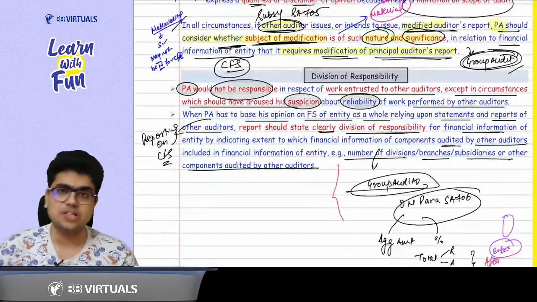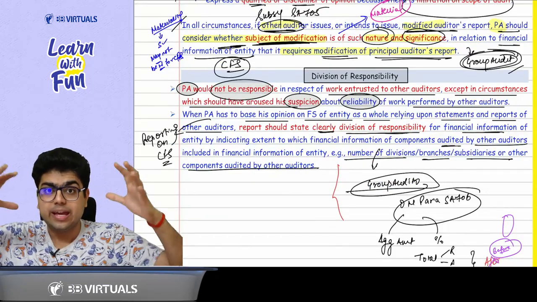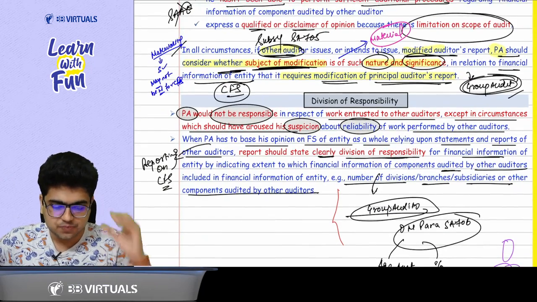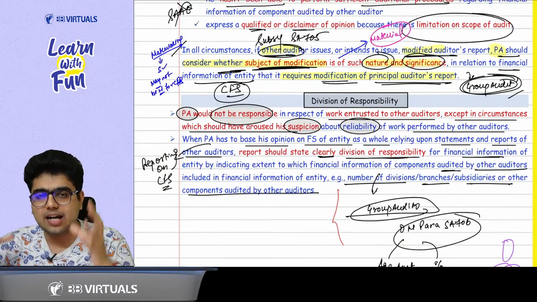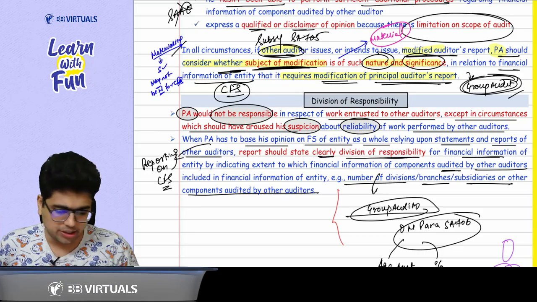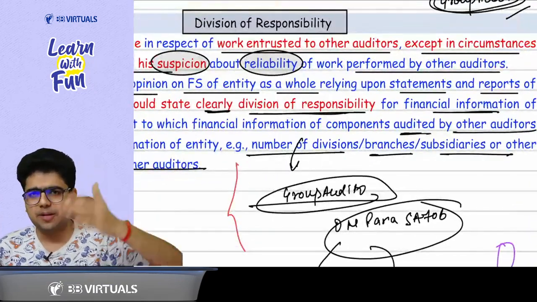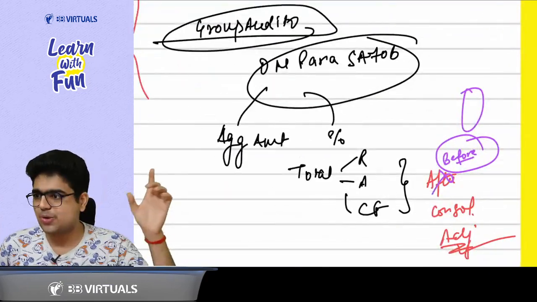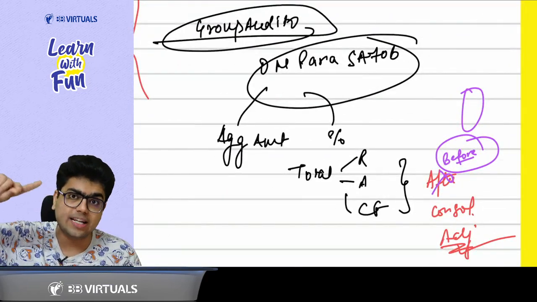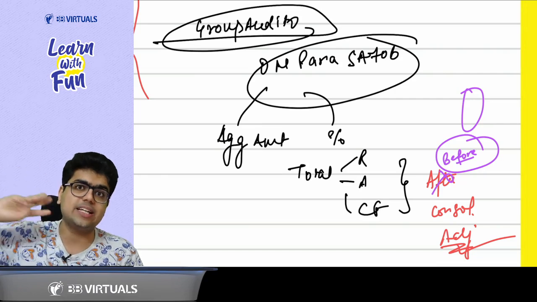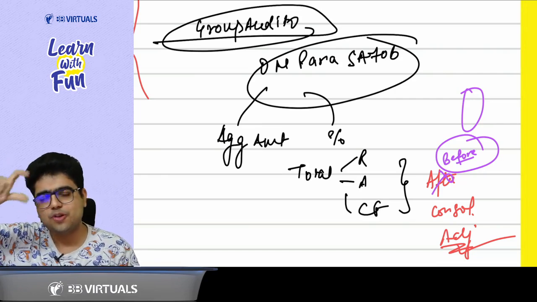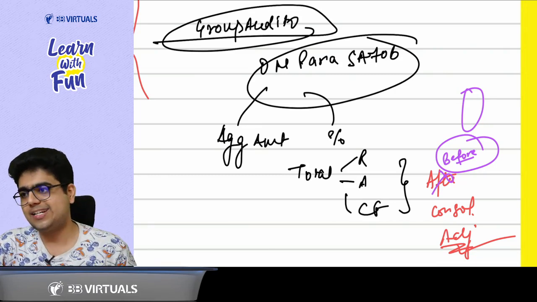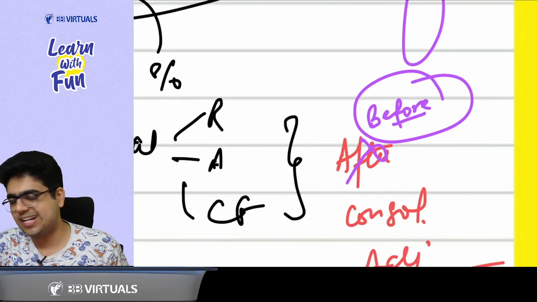Now comes your division of responsibility. It was very, very easy. Like in the group audit part, we studied about the division of responsibility. You should clearly state the amount of work which has been done by the other auditor. Here they have given it in the form of the number of divisions and branches, but there we studied it in the form of aggregate amount or percentage of total revenue, total assets, and total cash flows. Total revenue from the P&L, total assets from the balance sheet, total cash flow from the cash flow statement, and it shall be before consolidation adjustments.